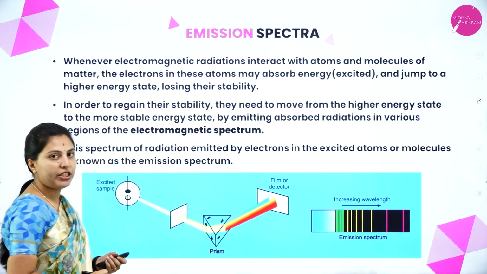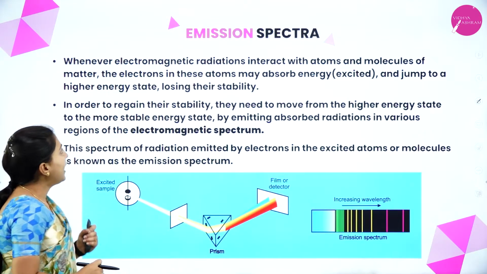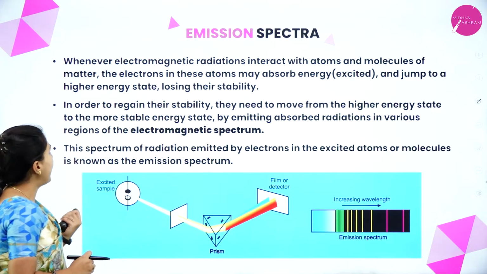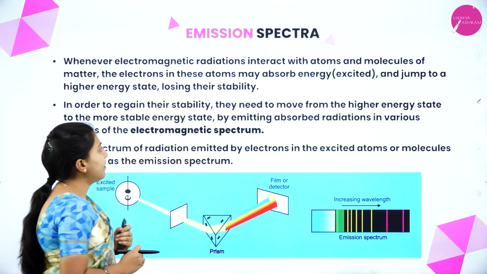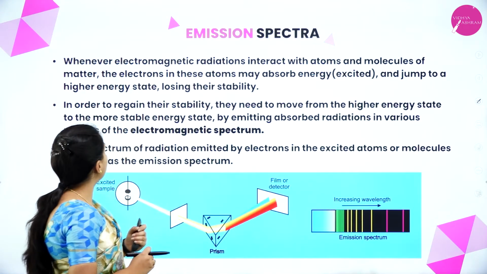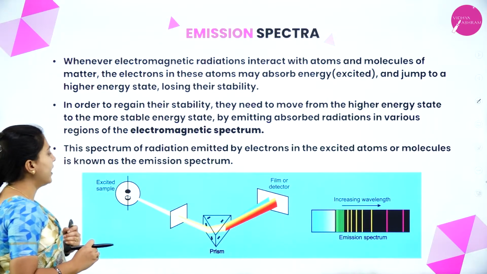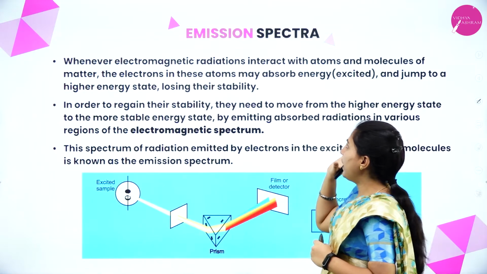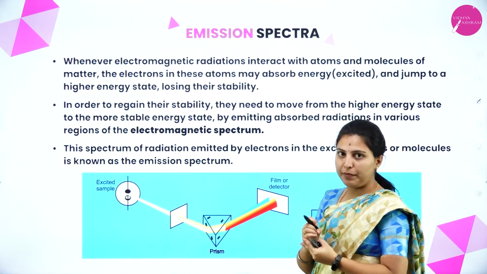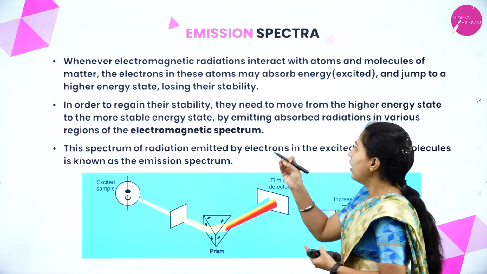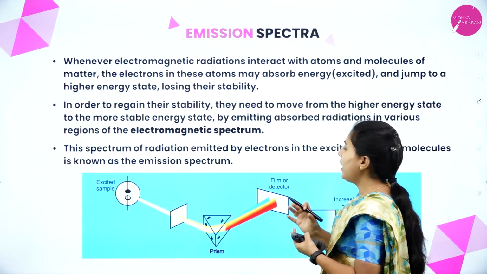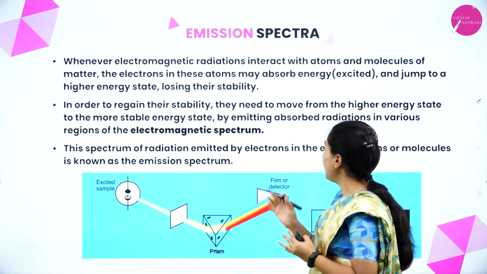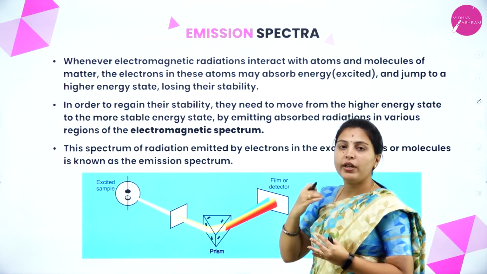Next we will see the emission spectrum. Whenever electromagnetic radiations interact with atoms and molecules of matter, the electrons in these atoms may absorb energy and jump to a higher energy state, losing their stability. See here what will happen. When electromagnetic radiation interacts with matter, after interaction, the electrons in this atom may absorb energy. Okay, it will absorb energy. Later, it will get excited.